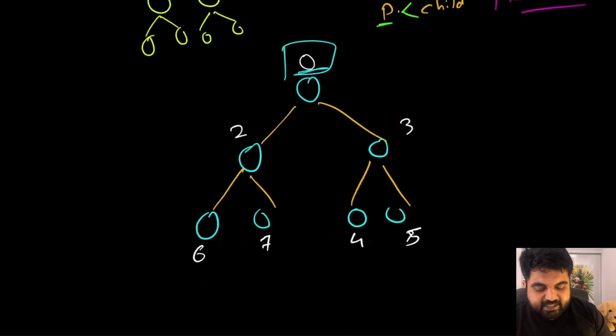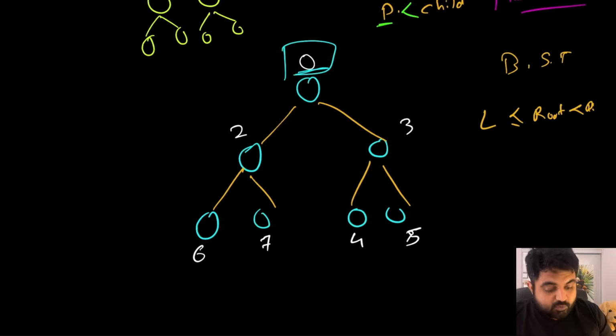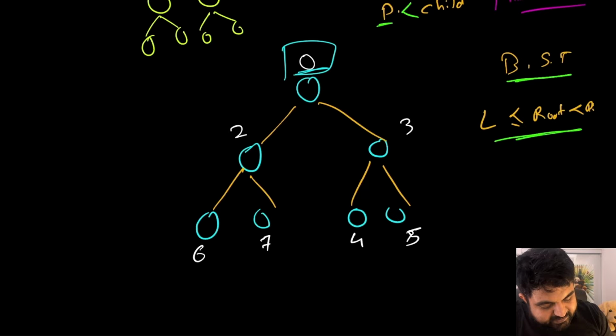Now, at first glance, this looks very similar to a binary search tree, where in the binary search tree, we have a condition that the left node or left child is always going to be smaller than or equal to the root node, and that is always going to be smaller than the right child. So in this case, though it looks very similar, this property is not always maintained in the heap, and that's where binary search tree and heap differ from each other,